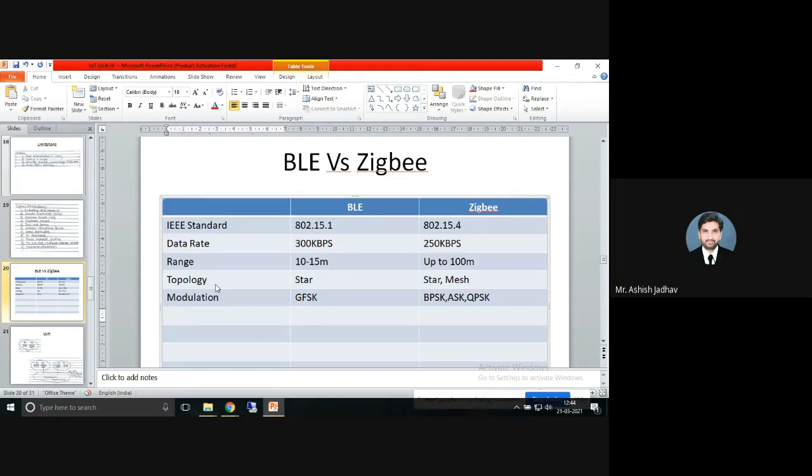Then frequency, very very important. Operating frequency. BLE operates at 2.4 gigahertz frequency, whereas ZigBee works at three different frequencies, and those are 868 megahertz, then 915 megahertz, and one more band, 2400 megahertz, which is similar to the 2.4 gigahertz of BLE. So BLE and ZigBee operate at the same frequency.